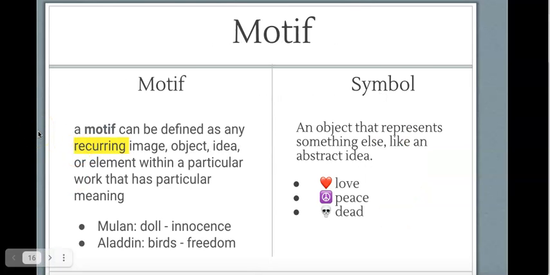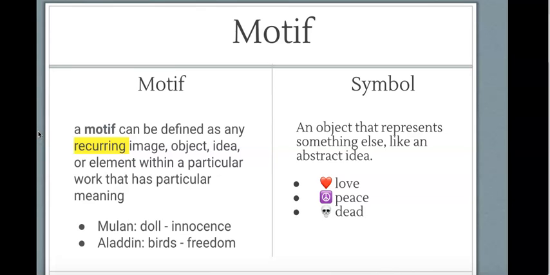A motif and symbol are similar, but they are different. So a motif can be defined as any reoccurring image, object, idea, or element within a particular work that has particular meaning. So if you think of Mulan and the doll that's there, it represents innocence, and we see the doll in a couple different scenes. In Aladdin, we see birds come back, and it's this idea of freedom, of Jasmine getting away.